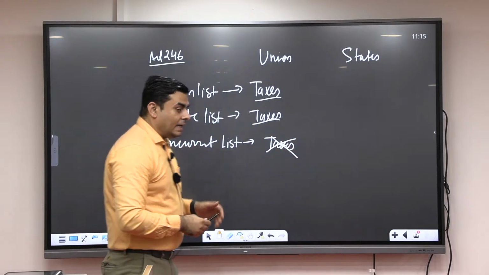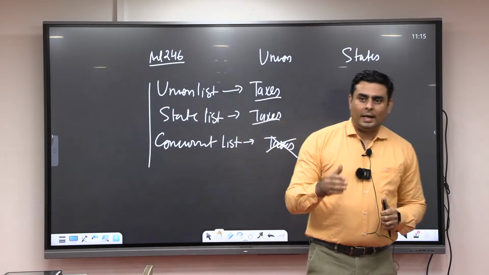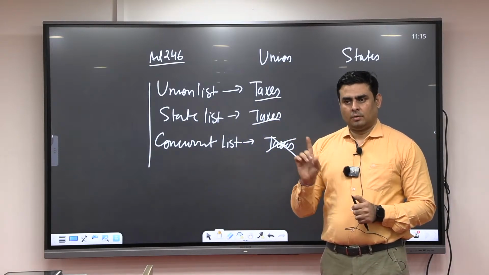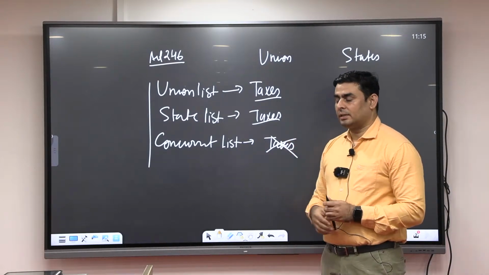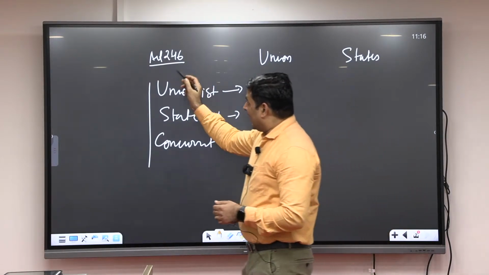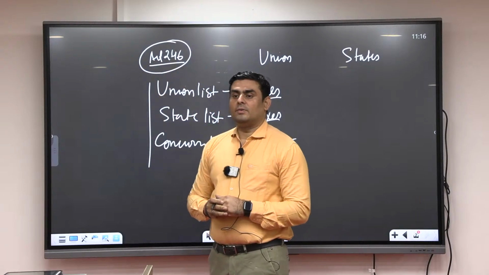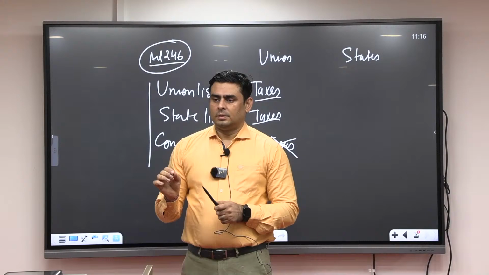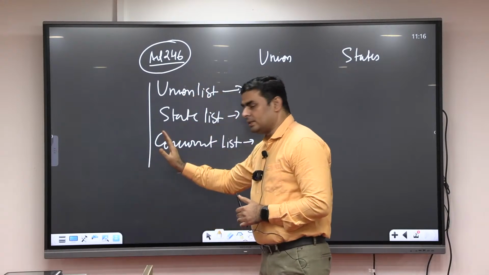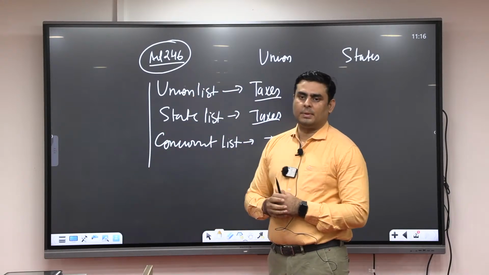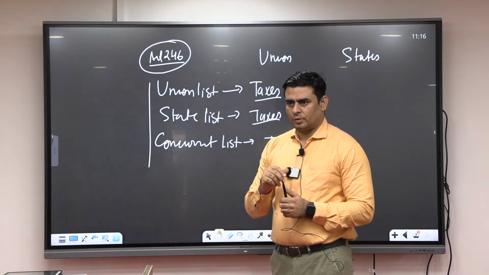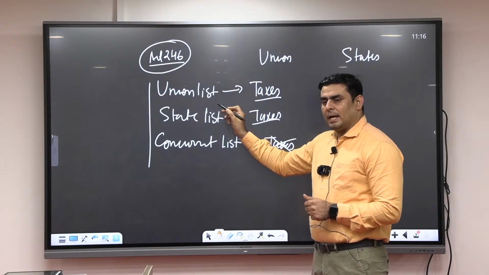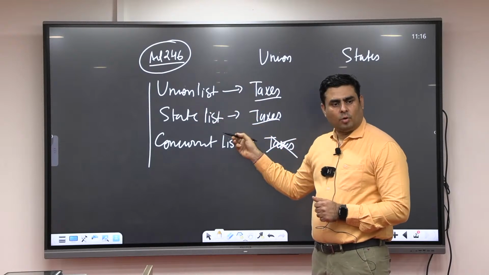And this is one of the reasons why the GST implementation got delayed. Not the only reason, but one of the reasons, because for that you have to amend which article? 246. Fine. Unless you change it through an amendment, you cannot implement GST. So that was one reason which we are going to discuss. But before GST, tax will be applicable either by the union or by what?